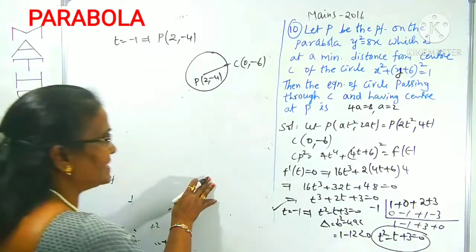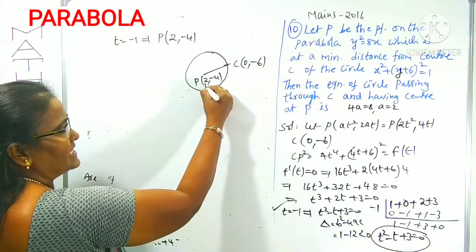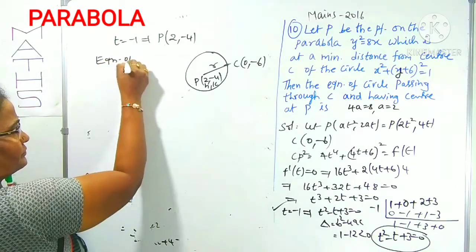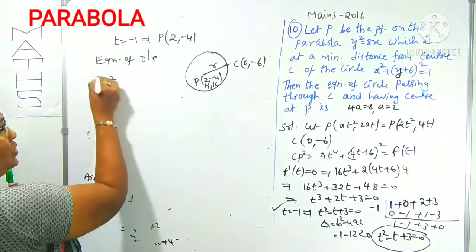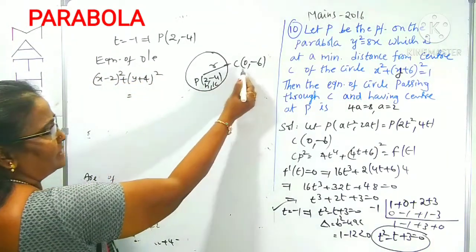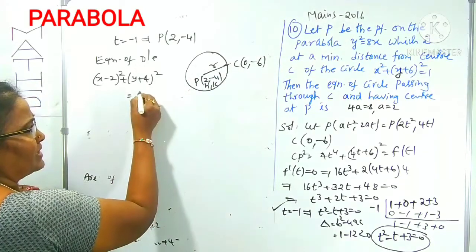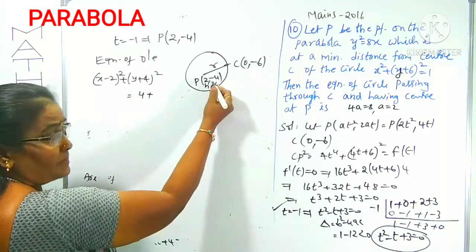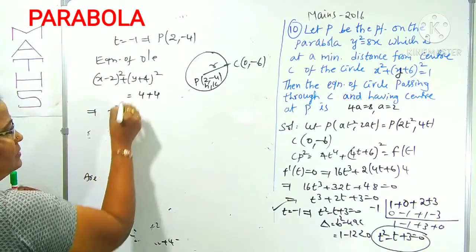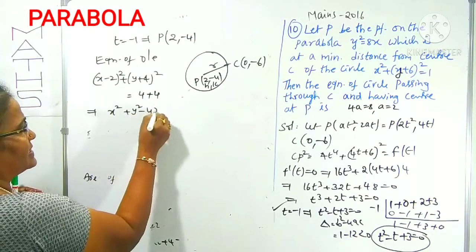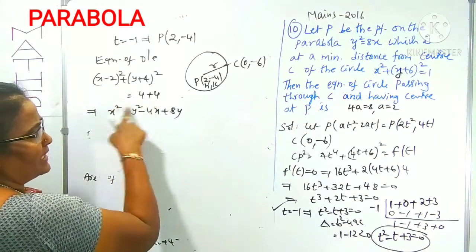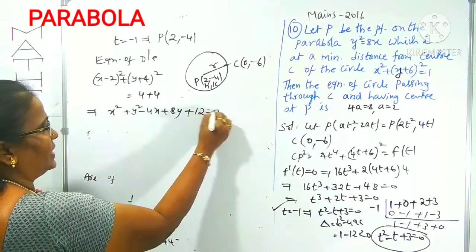How can you find the equation of the circle? You know that clearly the center is (h, k) here, and CP is the radius. Now the equation of the circle: (x minus 2) whole square plus (y plus 4) whole square equals the distance between these two points squared, which is (0 minus 2) square, 4, plus (minus 6 plus 4) whole square, which is 4. Again, this will be x square plus y square minus 4x plus 8y, plus 4 plus 16, which is 20. 20 with minus 8 is 12. Okay, this is one of the options.